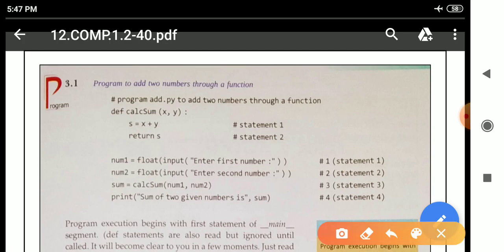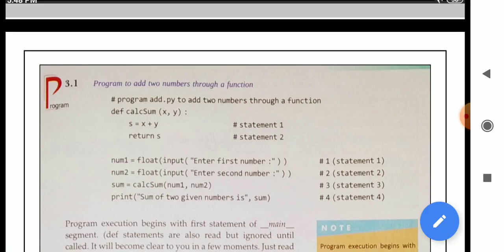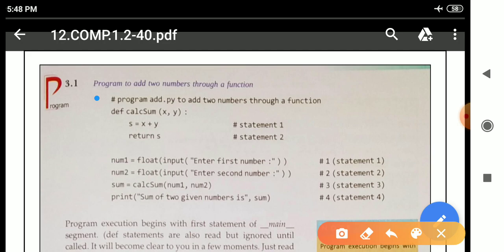So the first line is a comment. After that, this is the function definition, the function header line. At last we can see there is a colon, means it is a compound statement. So in the next line we have to leave some space, and this leaving of space is known as indentation.